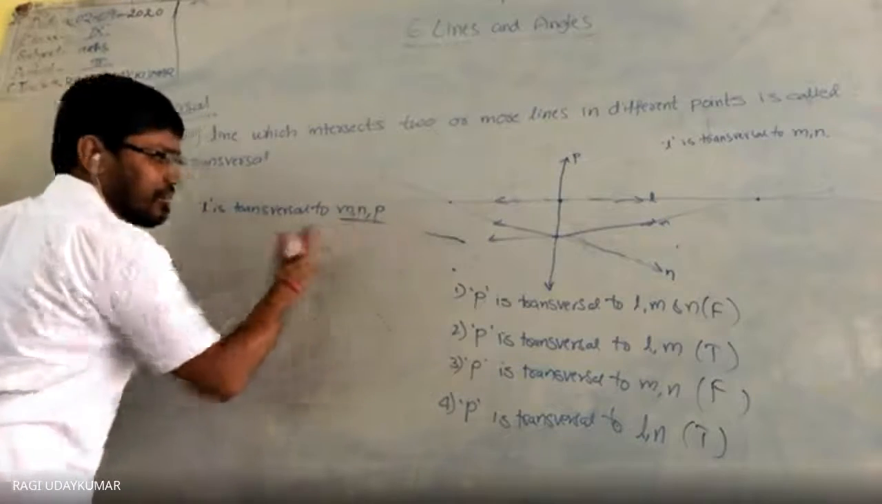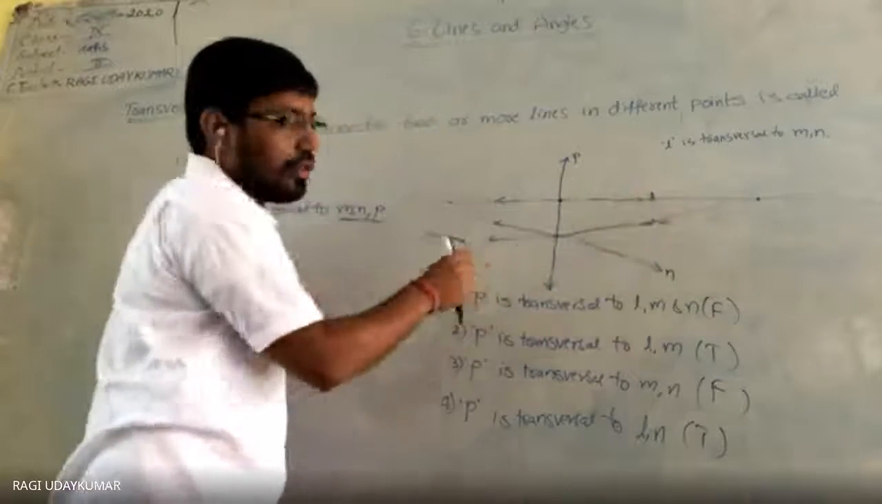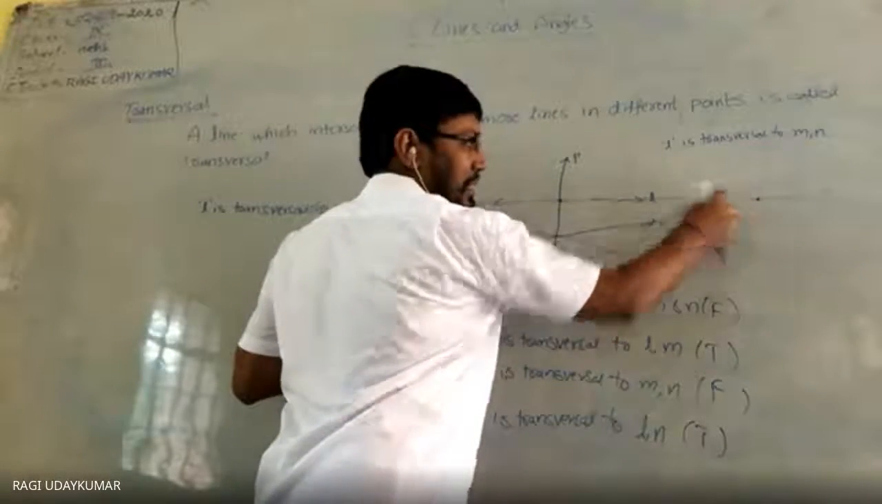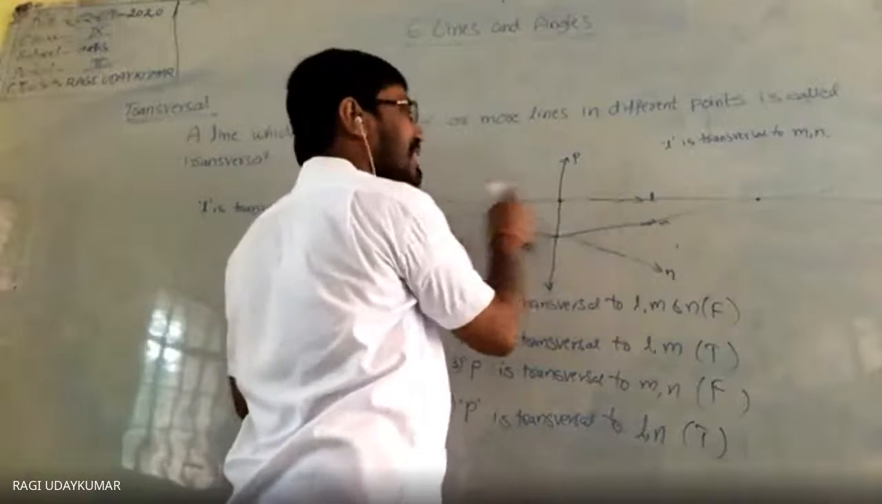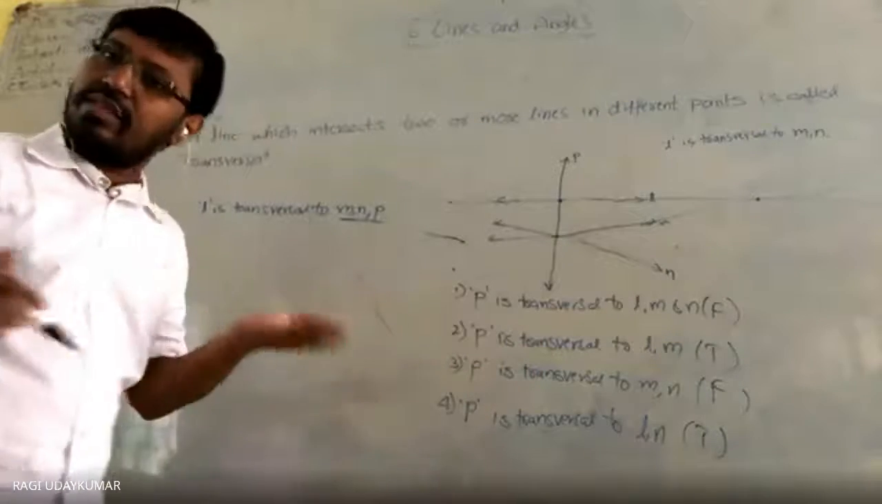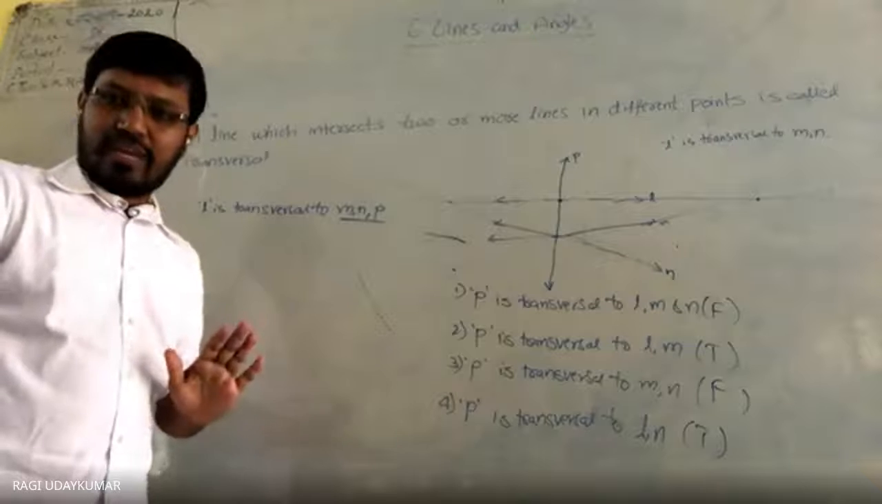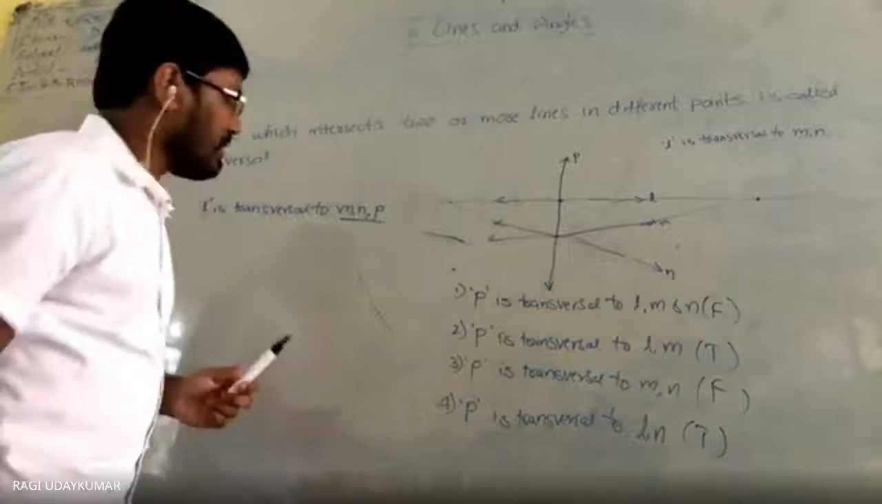Sir, I did not understand what you told now. Here, L is a transversal to M, N, P. To check whether it is a transversal or not, we need to check L. L is intersecting M here, N here, and P here. So the lines are intersecting at 3 different points. Then it is a transversal. Okay, sir. Simple thing. Like that only, every time you need to check. So this is about the transversal.